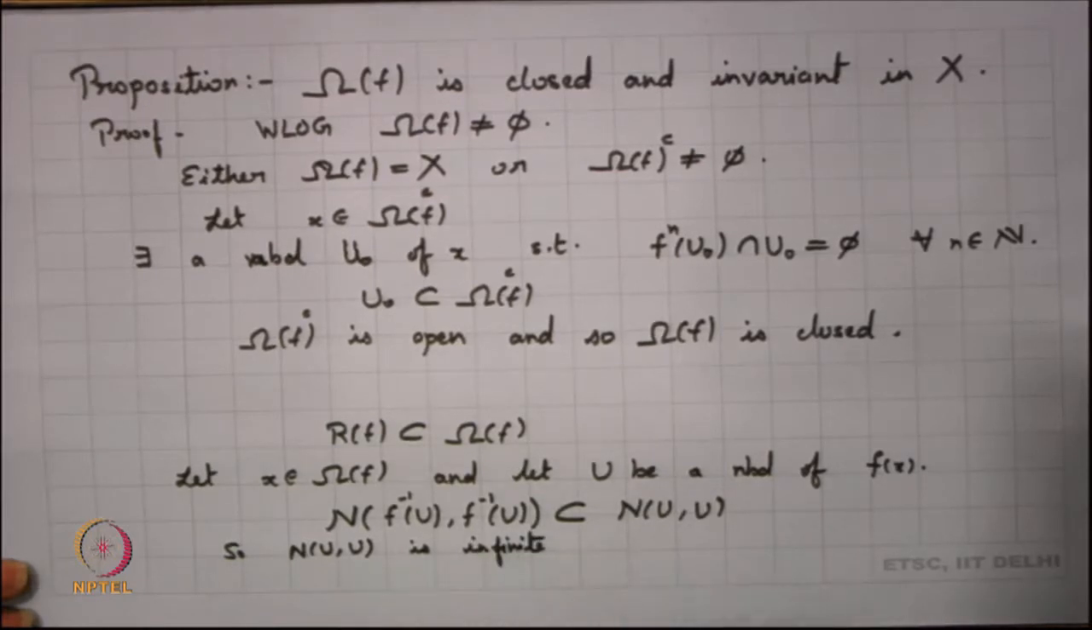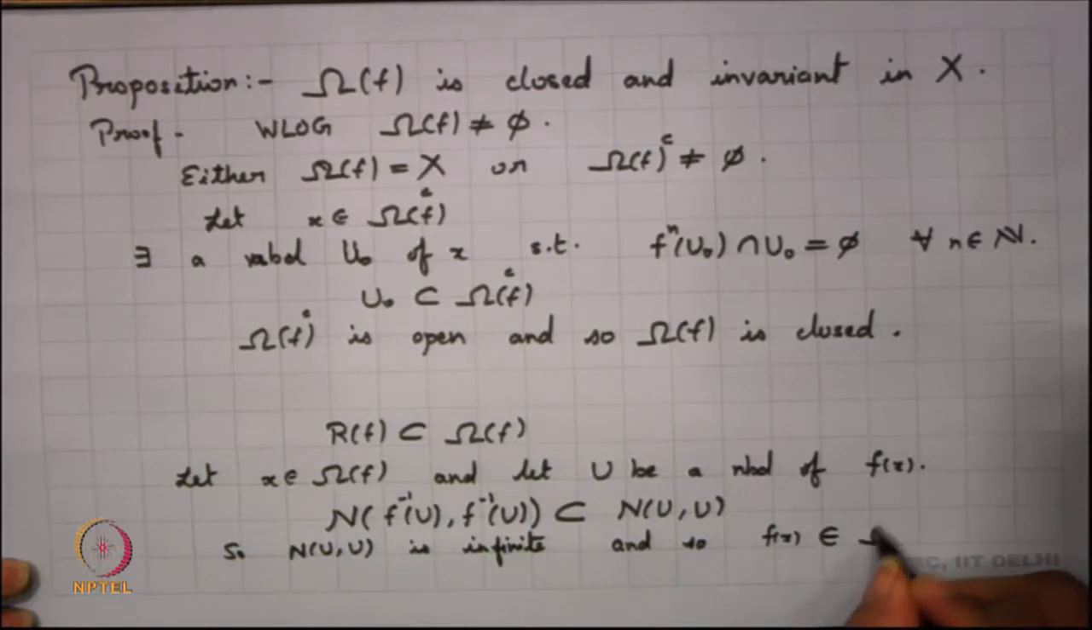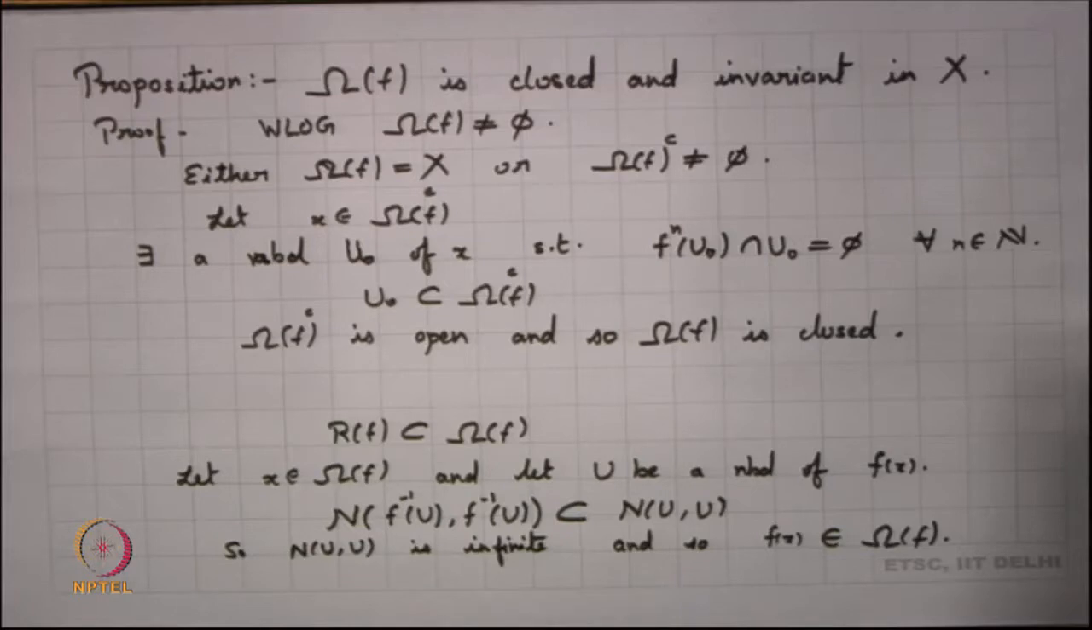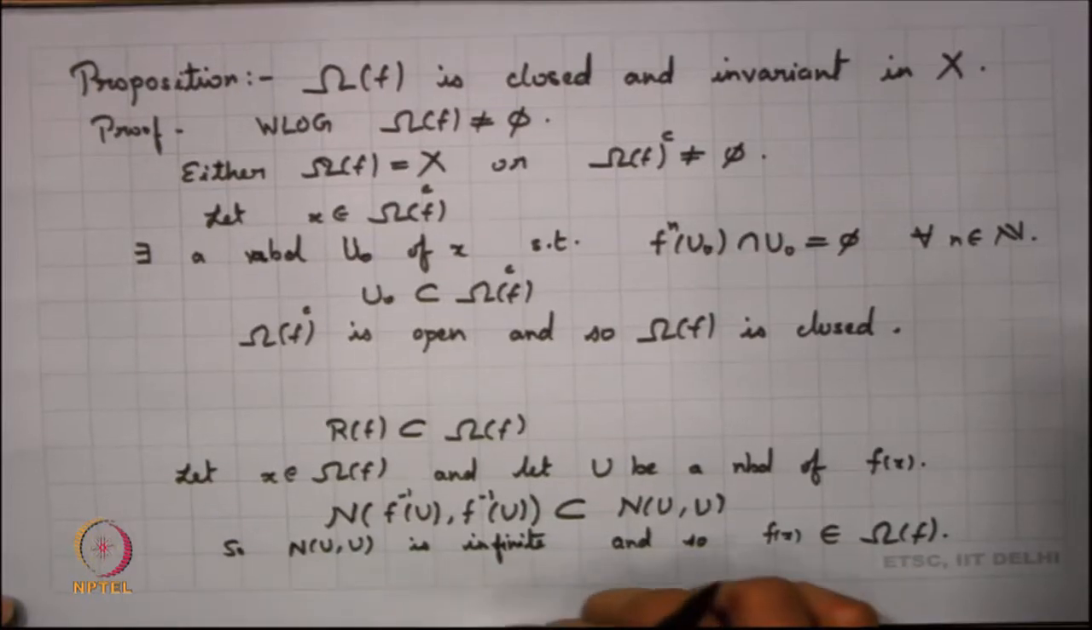And basically we just wanted one n, right. So, we can say that f of x belongs to omega f and hence omega f is invariant, right. So, we know that omega f is closed and invariant, right. So, my f of x belongs to omega f.